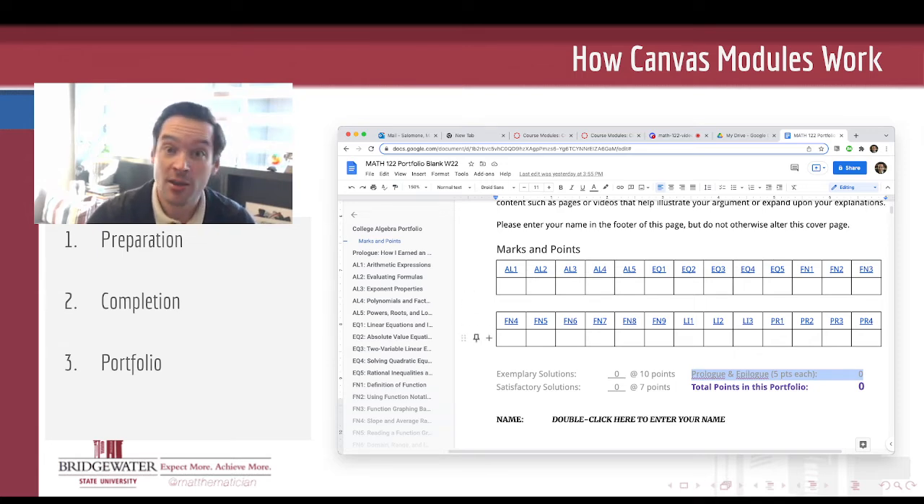I will keep track of those points as I assess them. And if at any time you want me to come in your portfolio and check your work, reassess anything that was previously assessed, just let me know, drop me a message in the Discord, and I'm happy to come in and take a look and provide you with some feedback.